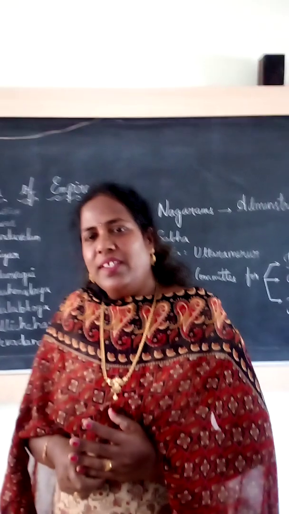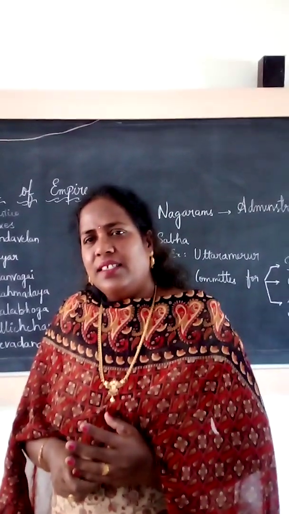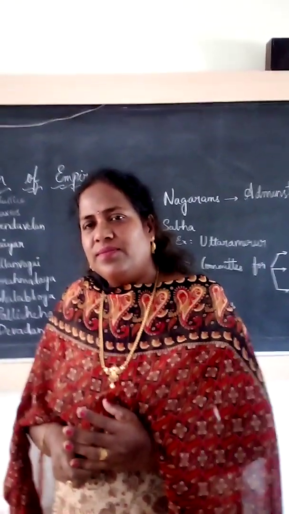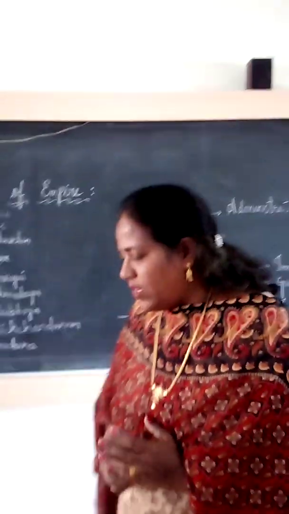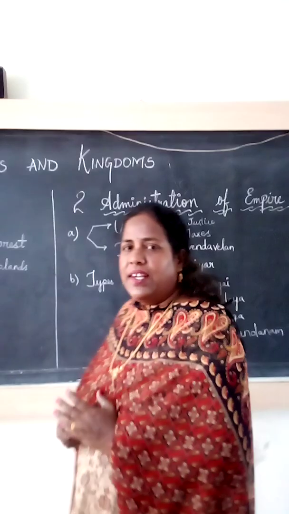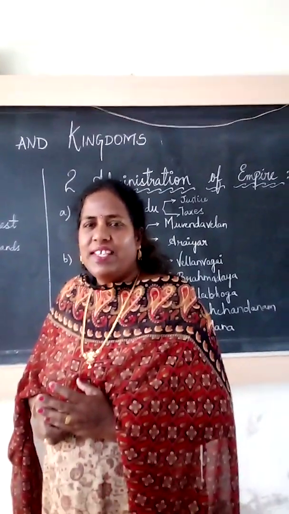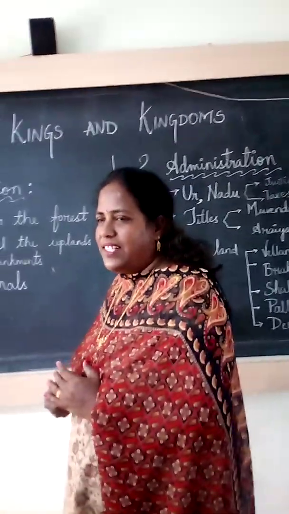Delta means what? When the river is about to meet the ocean, tributaries will form. So the land covered under tributaries is called delta. Okay, they form the delta. Now yesterday which delta did we discuss in Tamil Nadu? We discussed about Kaveri Delta.